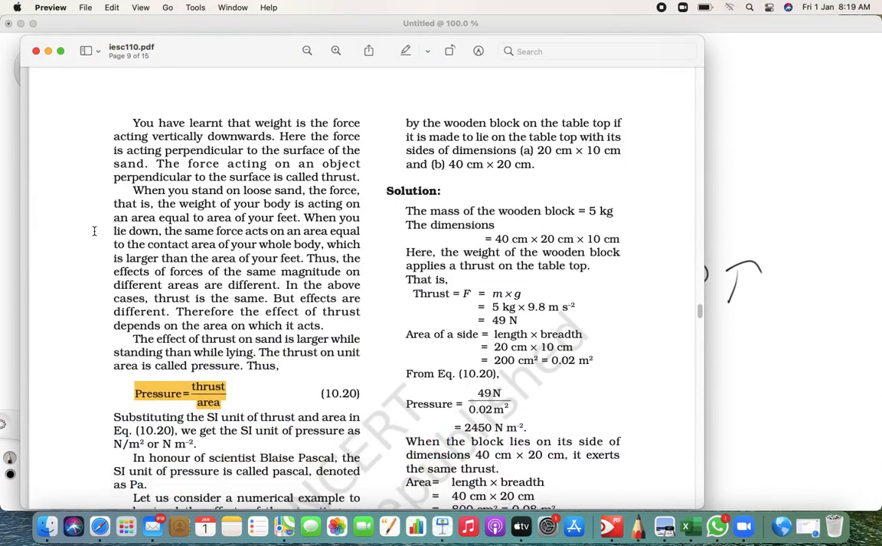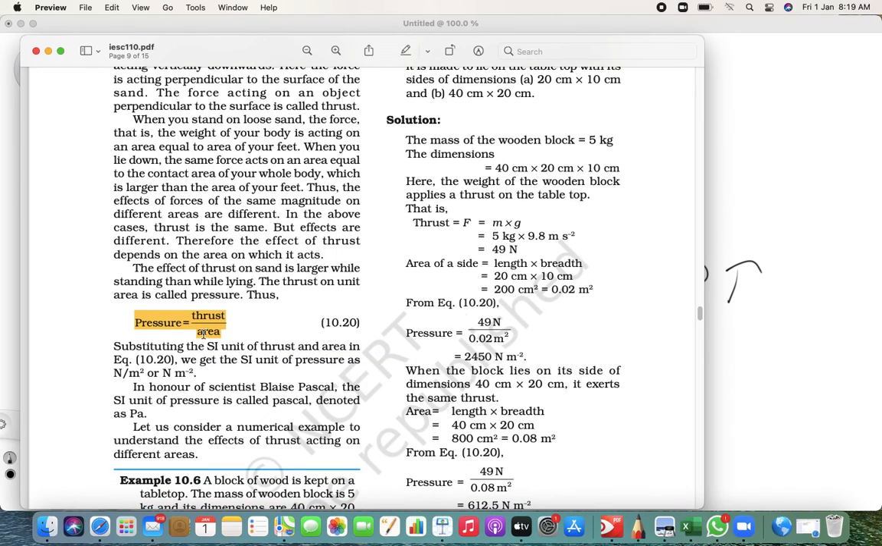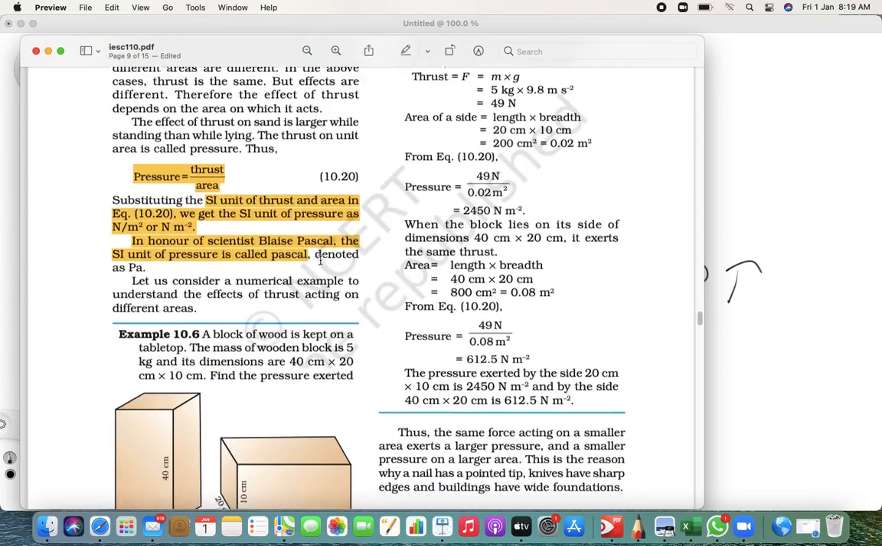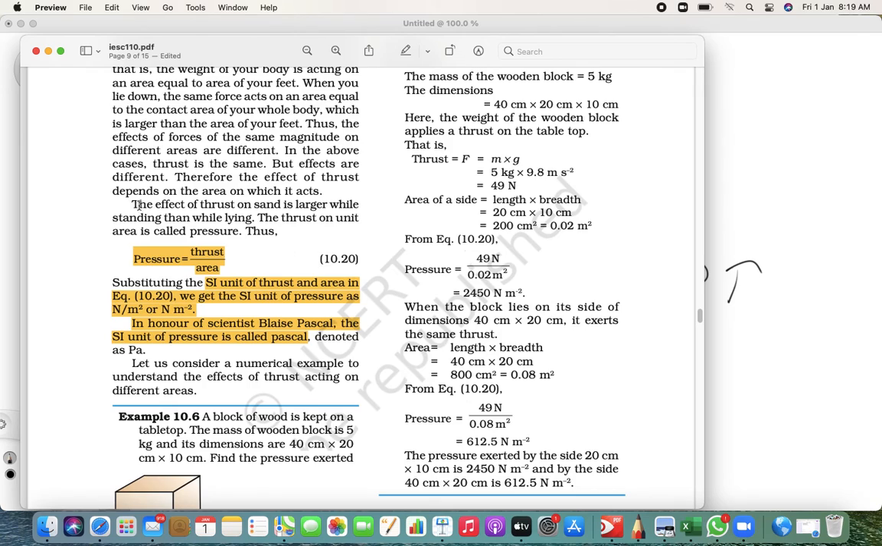Again, this is not from an examination point of view, but still remember the SI unit of pressure is Newton per meter square, or as it was founded by a scientist named Blaise Pascal, the SI unit of pressure is also Pascal. Understood what I say? So it's very simple. Pressure is thrust upon area, and this is the definition of pressure.